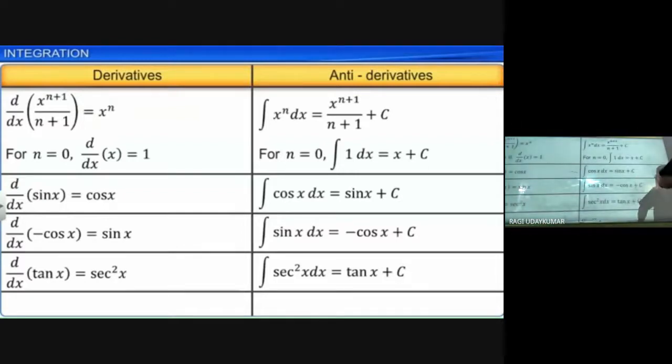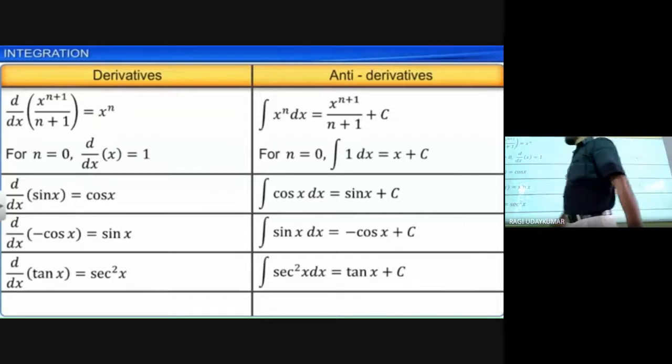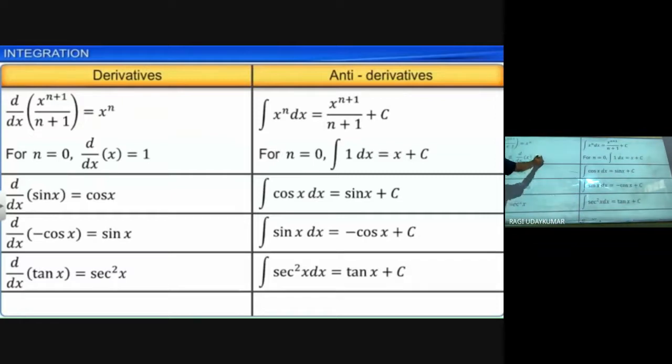So the integration of x to the power of n, or we can call it the antiderivative, is equals to x to the power of n plus 1 by n plus 1 plus c. And in the case of n is equals to 0, d by dx of x is equals to 1. Here n is equals to 0, integration of 1 dx is equals to x plus c, n value dependent.